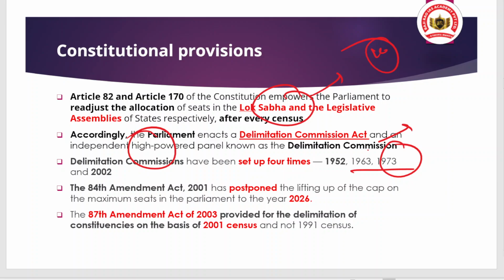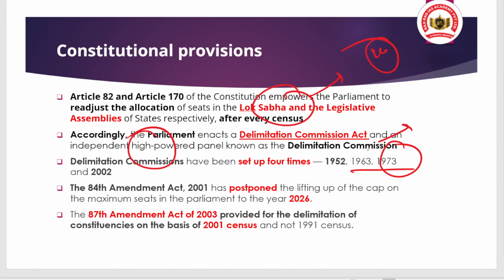That is the point I wanted you to understand, because if you are not able to understand it, you may get stuck on any of these points, whether it is in the interview, where this question may be asked, or in the mains or prelims. So you should have better clarity over this.